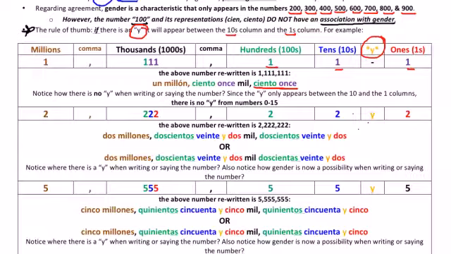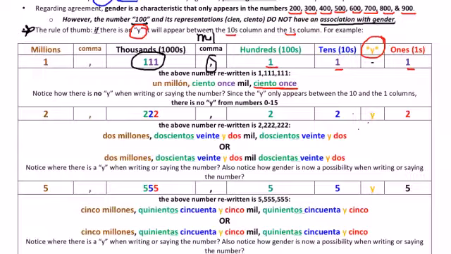Once we head to the comma, that is going to mark the thousand. So we're going to say mil here. And again, we'll see that the purple right here makes once and the green makes ciento once. And you'll see that purple and green also appear here in the thousands column.